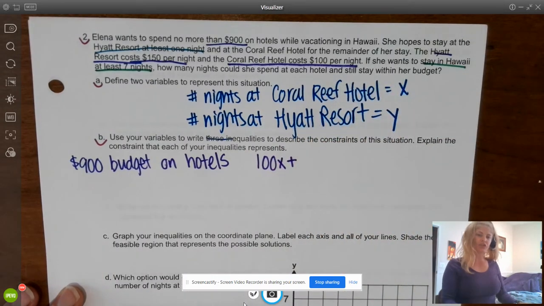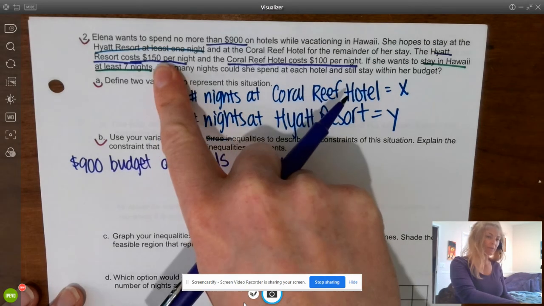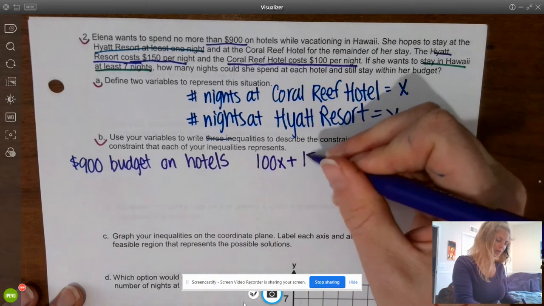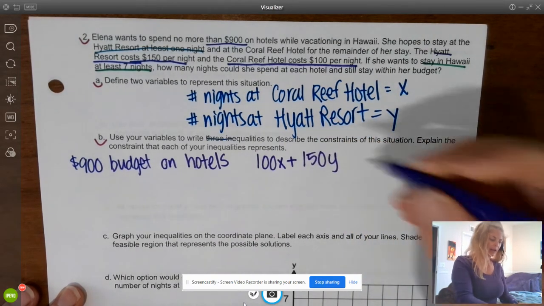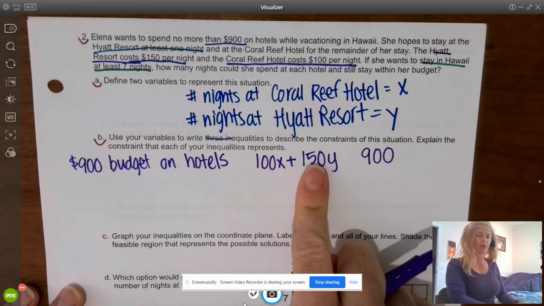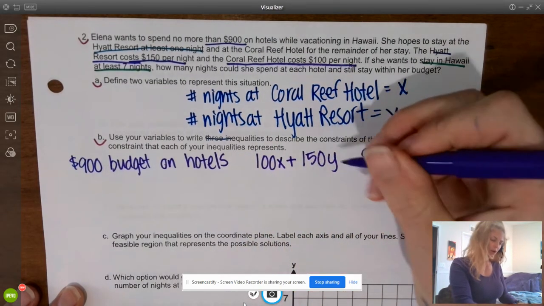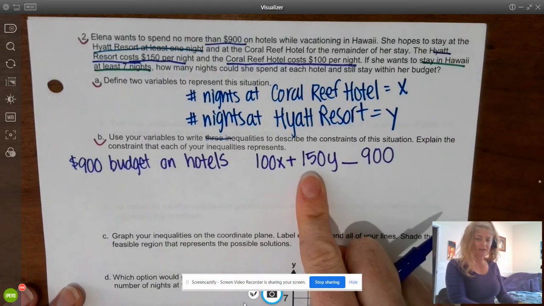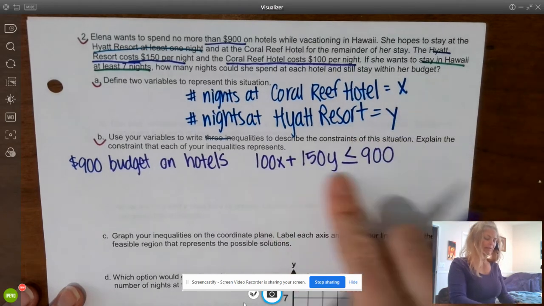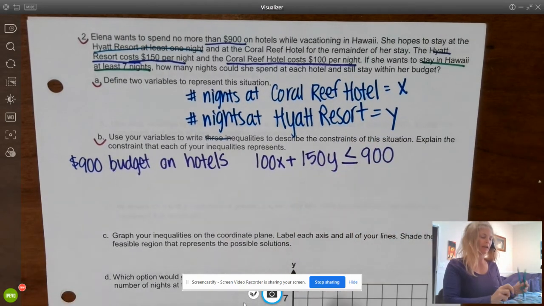Plus, well, how much money is she going to spend staying at the Hyatt Resort? It's $150 a night, and she's staying Y nights. Good job, 150Y. And her budget's $900. So this amount added together, could it be equal to $900? Sure. Could it be greater than $900? No. Can it be less than $900? Yes. So this amount can be less than or equal to $900.